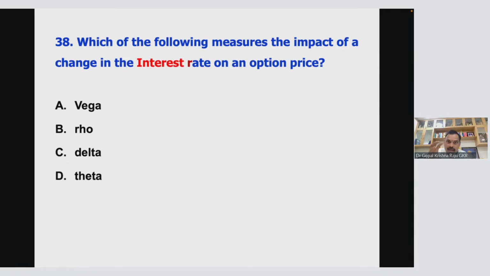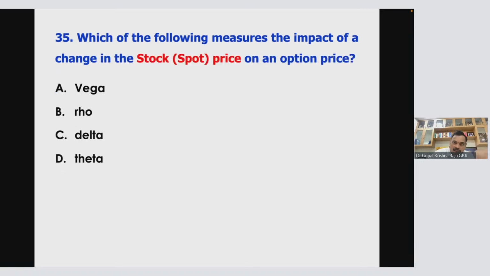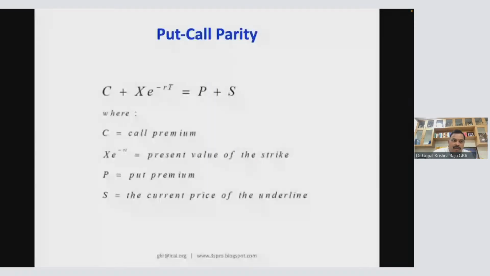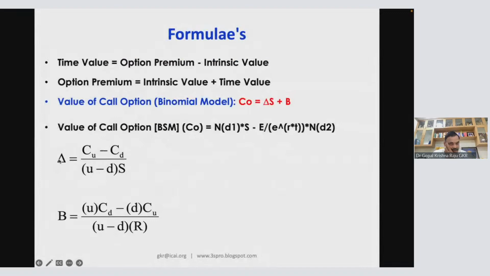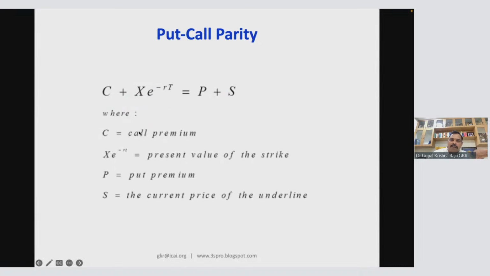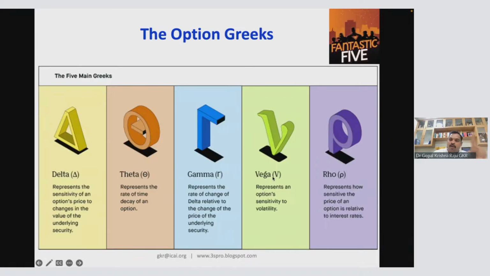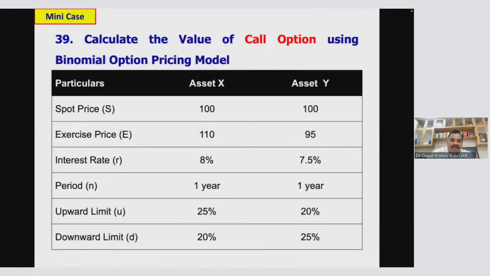So please note down all these. And actually, I discussed only one formula. This is the only one formula I discussed for option Greeks. That is called delta. Like that, you have another 4 more formulas for theta calculation, gamma calculation, vega calculation, rho calculation. You have separate formulas, but slight changes will be there. That's it. Nothing more. So once you do all these calculations, I'm sure you will be a fantastic valuer. Okay. So very interesting questions.